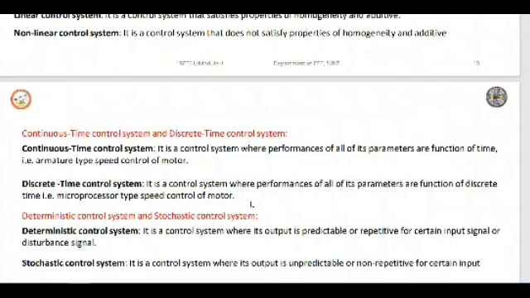A continuous time control system is a control system where the performance of all its parameters is a function of time. The system performance is mainly dependent on time. The best example is armature type speed control of a motor. A discrete time control system is one where the performance of all its parameters is a function of discrete time. The example is microprocessor based speed control of a motor.